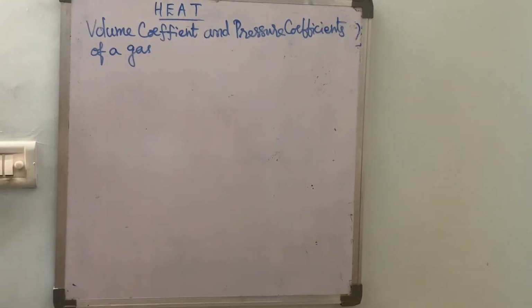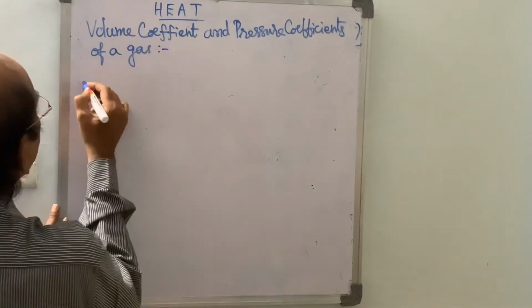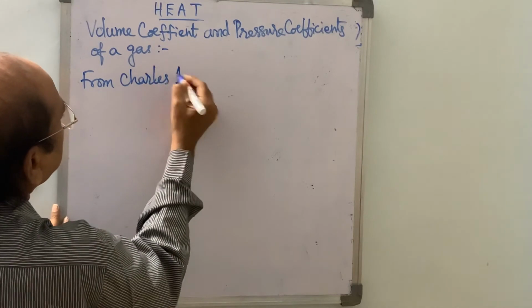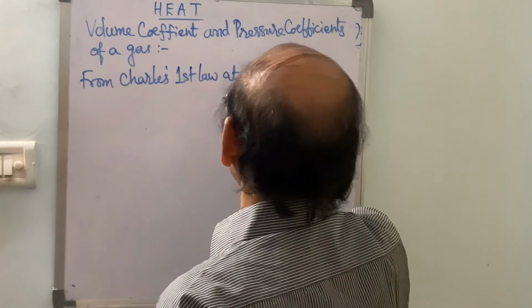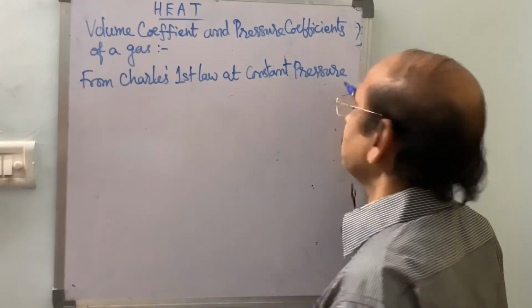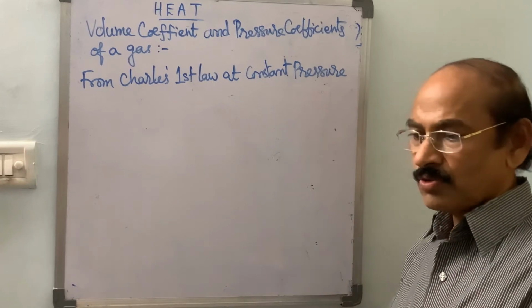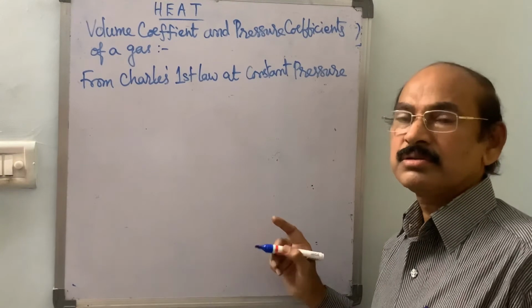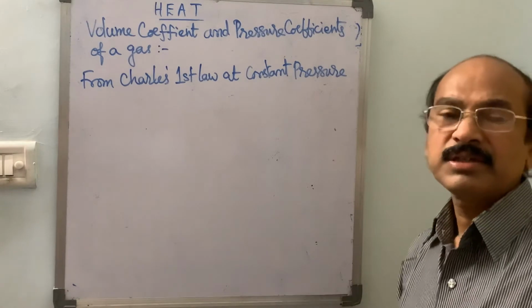Therefore, from Charles' first law, at constant pressure, the volume of a given mass of gas is directly proportional to its temperature.